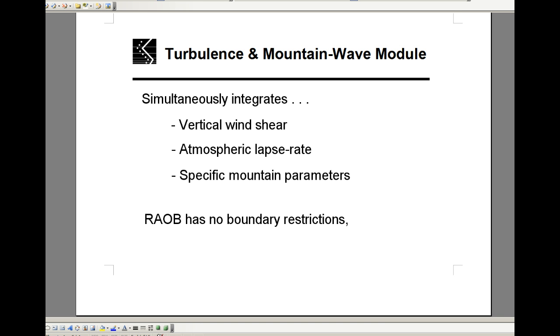RAOB, on the other hand, has no restrictions. RAOB is the only sounding program that simultaneously integrates the combined effects of all three variables: wind shear, lapse rate, and terrain patterns. It has provided consistent, realistic results for the past 40 years using the same algorithms. With sufficient sounding information and appropriate terrain parameters, RAOB can simulate nearly any observed wave turbulence condition.